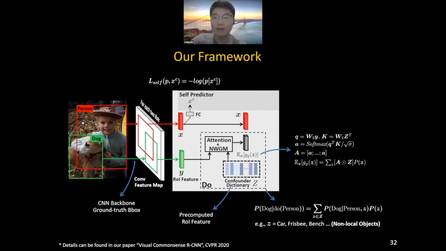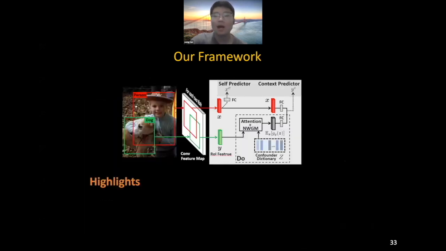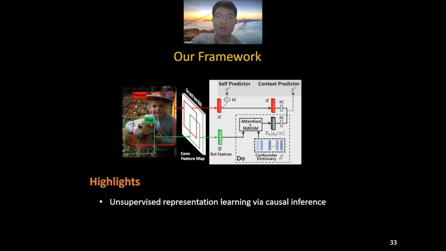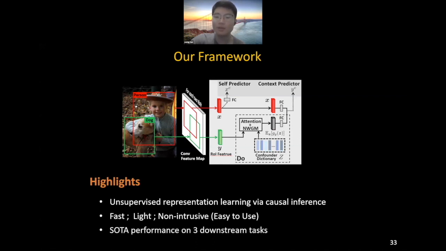Please note that it is quite different from the context-based models. With the help of the confounder Z, we actually borrow non-local objects, even not in this image, to help deconfounding. Finally, X and the expectation of Z would be combined to do the context object prediction. Our framework has three highlights. First, we combine the causal inference with unsupervised learning to study the visual common sense knowledge. Second, the designed model is fast, light, and non-intrusive. By non-intrusive, we mean easy to use, just feature concatenation. Third, we achieved SOTA performance on three downstream tasks.